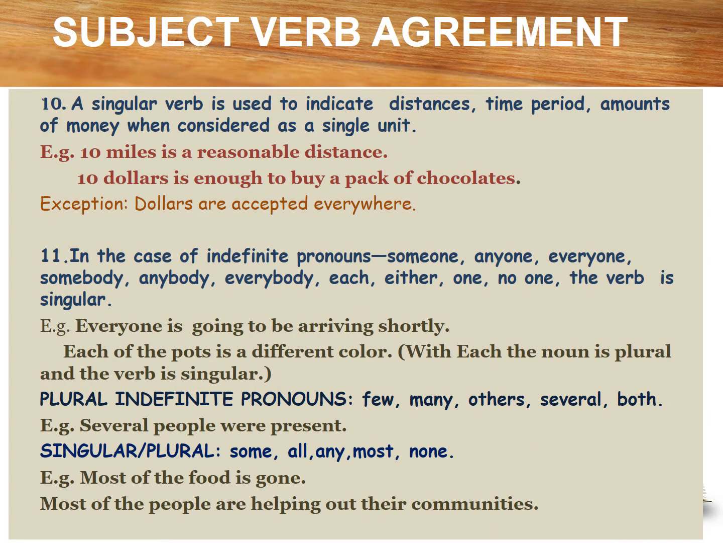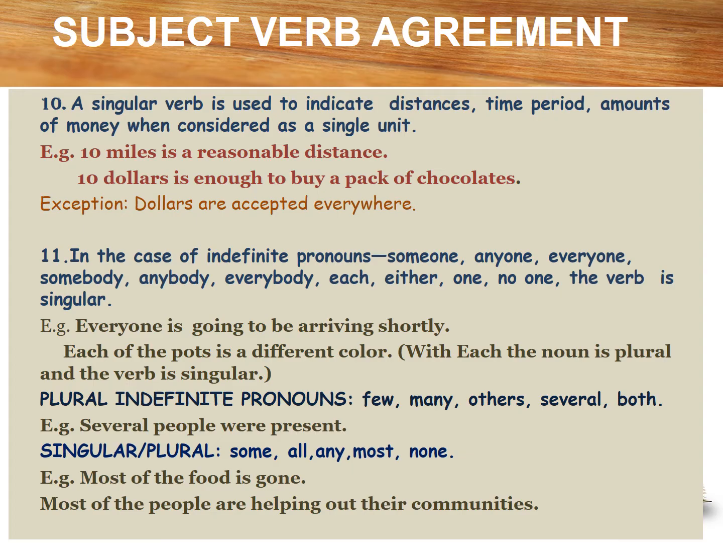A singular verb is used to indicate distances, time periods, and amounts of money. For example, 10 miles. It's considered a unit. Hence, we use the singular form of the verb is. 10 miles is a reasonable distance. $10 is enough to buy a pack of chocolates.